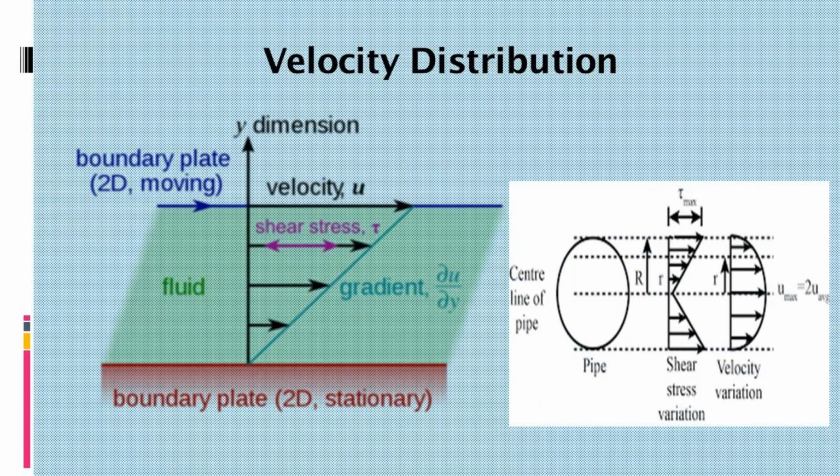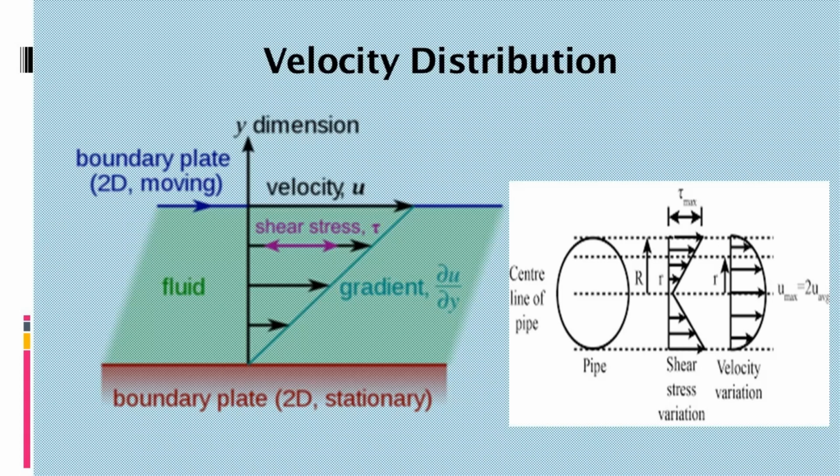Now before moving further, let us understand what is velocity distribution. At the boundary of the pipe or at the boundary of the channel, the velocity is 0, and the velocity increases as it moves away from the boundary. In case of pipe, the velocity is maximum at the center, whereas in case of channels, the velocity is maximum at the surface.